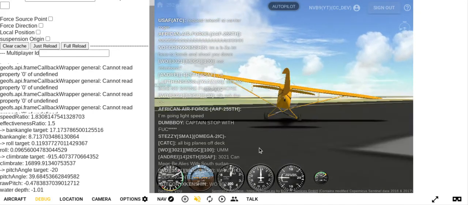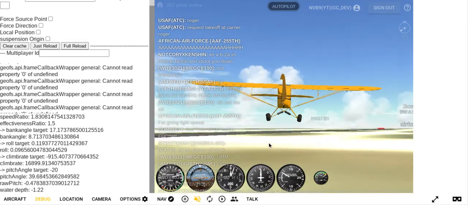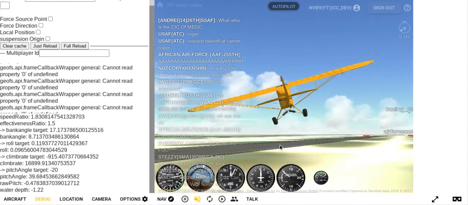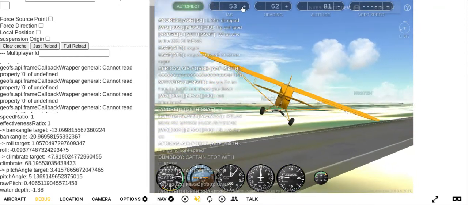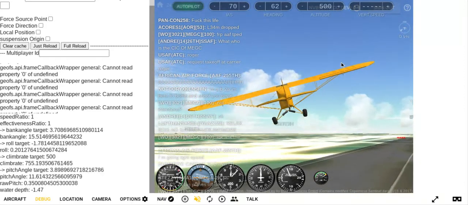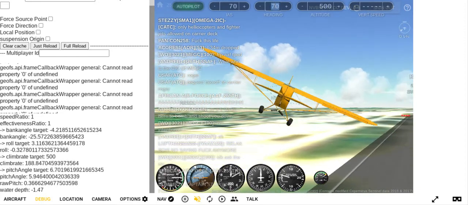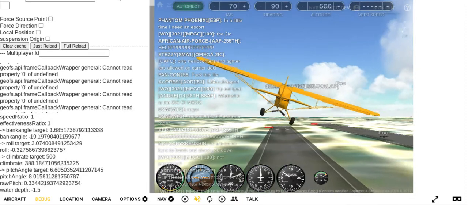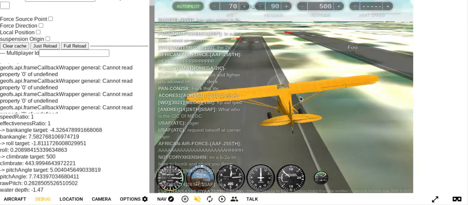We have to apply a lot of rudder because of the 10 knot crosswind. Jesus. But yeah, we're flying normally. If we turn on the autopilot, we'll see that this stuff over here starts updating. Let's increase our altitude a bit. Let's just go heading 90, just because. Oh hey, Air Force 145 is on.